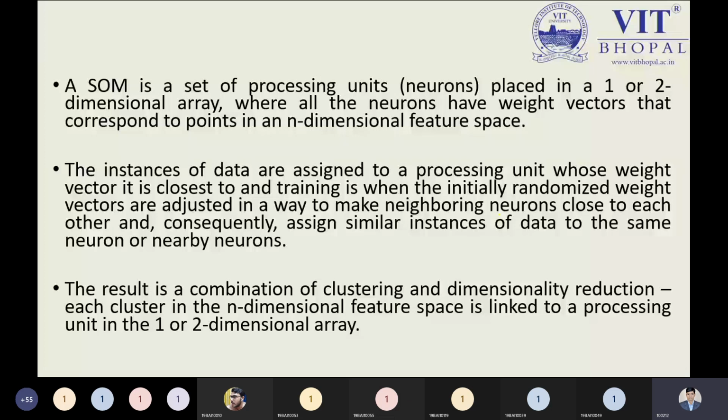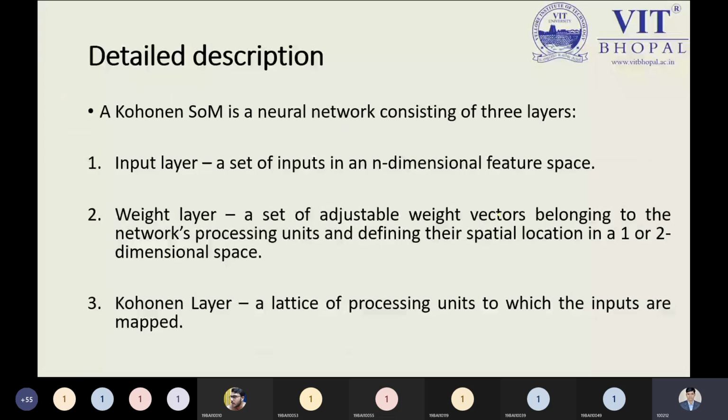Okay, thank you. The detailed description you need to keep in mind properly. The detailed description tells us, as I told you, there is a difference between the KNN and SOM. What is the difference? We have an input layer here, and the NN also has an input layer. So the input layer is a set of inputs of the n-dimensional features. Of course, we can have any input, no issue.